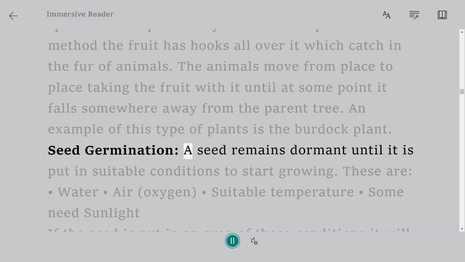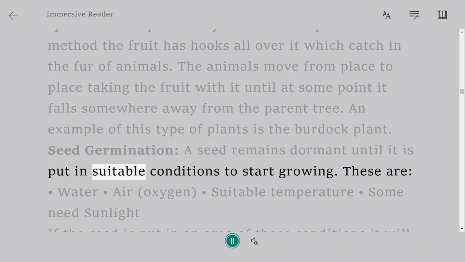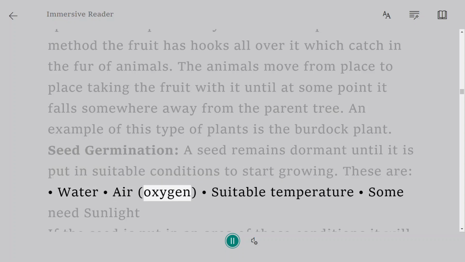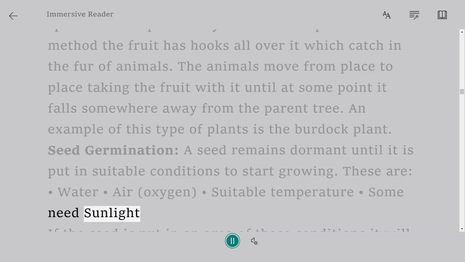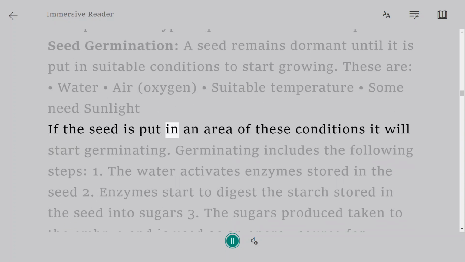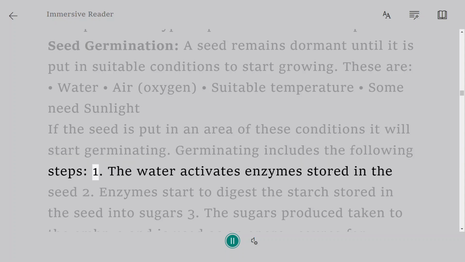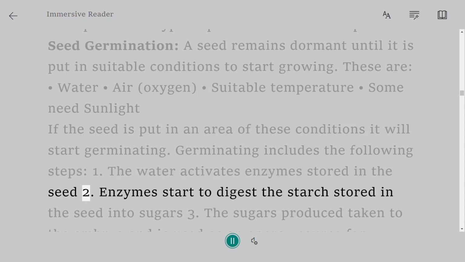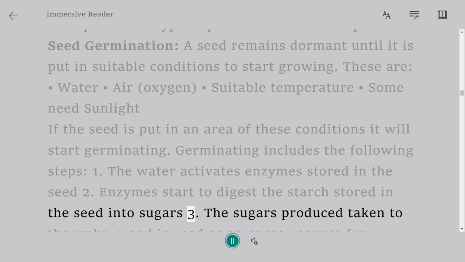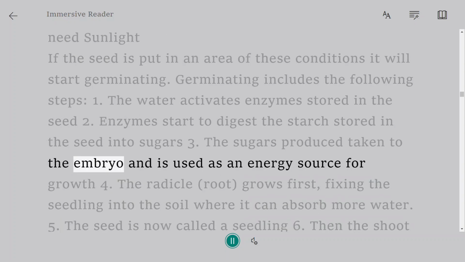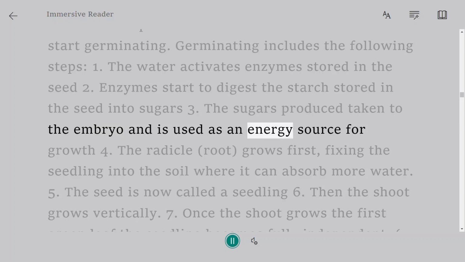Seed germination. A seed remains dormant until it is put in suitable conditions to start growing. These are water, air, oxygen, suitable temperature, and for some, sunlight. If the seed is put in an area with these conditions, it will start germinating. Germination includes the following steps. 1. The water activates enzymes stored in the seed. 2. Enzymes start to digest the starch stored in the seed into sugars. 3. The sugars produced are taken into the embryo and used as an energy source for growth.